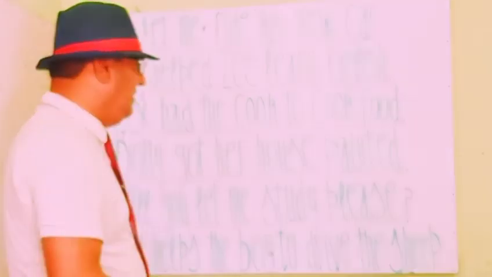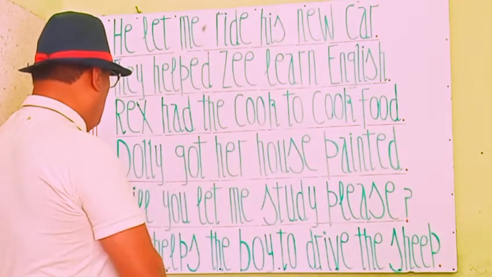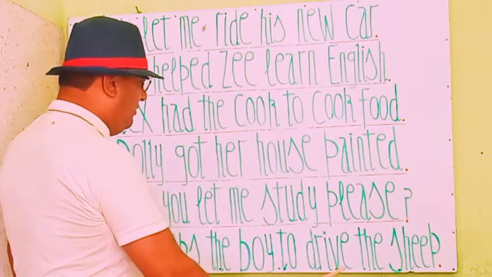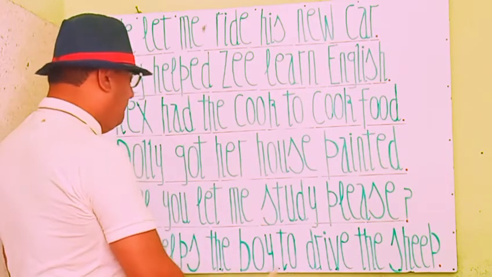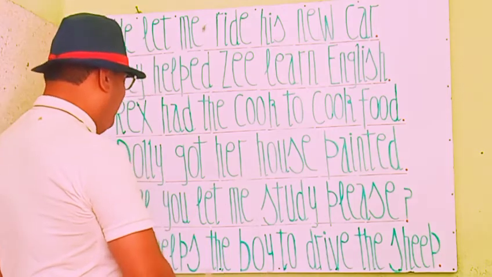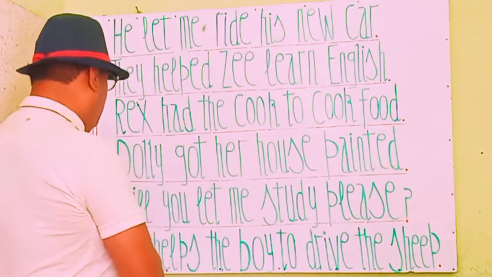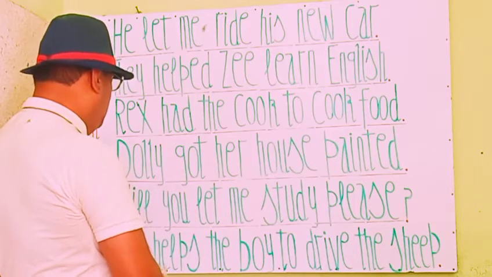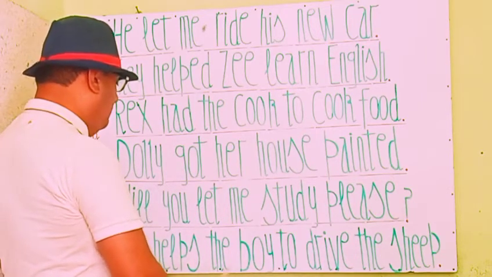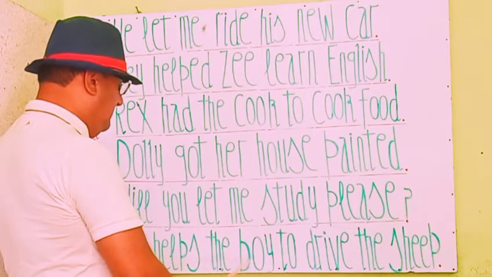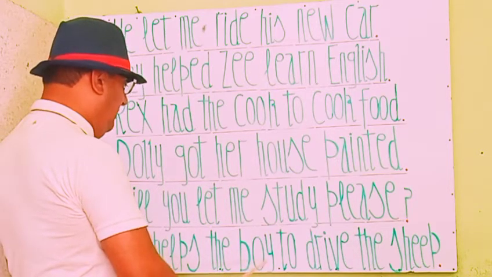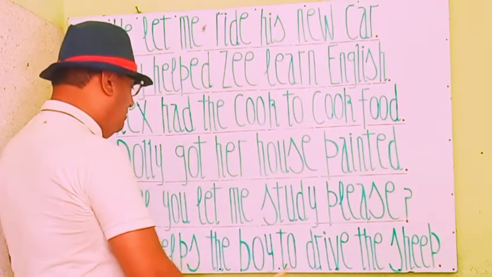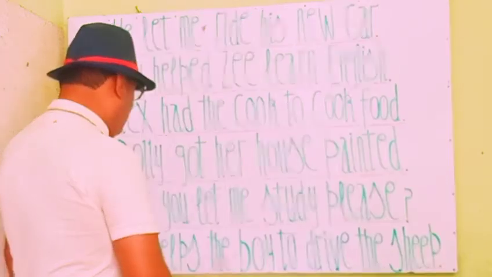Let's see the next phrase and the next one you see here is: Tom helps the boy to drive the sheep. In this statement you see that Tom is a subject and he is helping out the boy, who is the specific person driving the sheep.